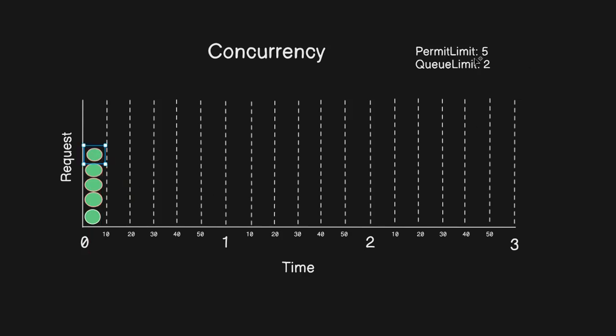So here we have permit limit 5. So suppose the user sends 5 requests at the same time, so all requests are going to be accepted, and suppose the user sends 2 more requests, 6, 7. These requests are going to be in the queue, so I mark them in yellow, so they're in queue.